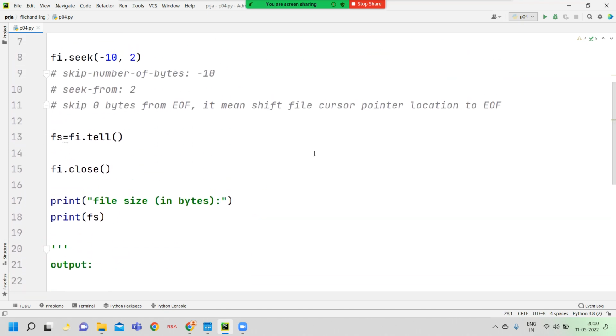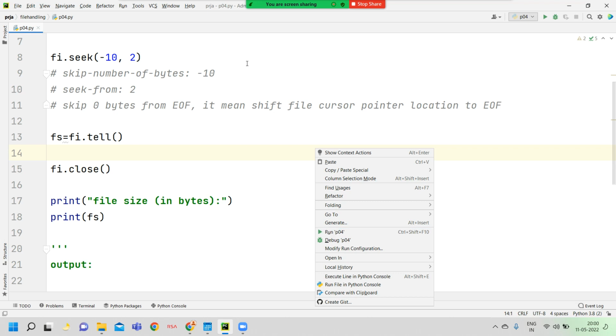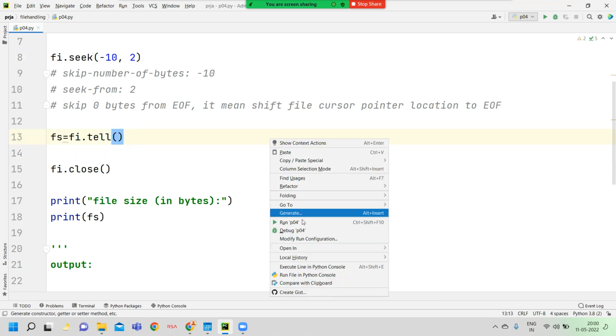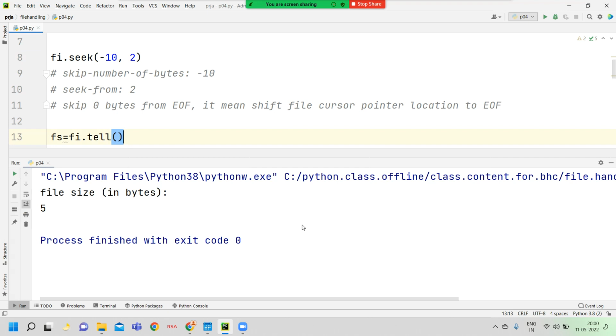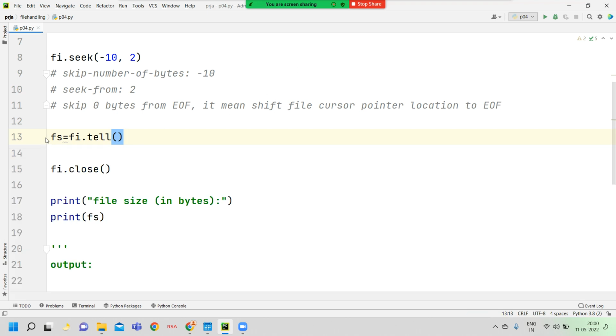Now we try to run this program. Here I save this program, then press the right mouse button and then the run menu item. Here we are trying to display the tell method's return value only. We are not trying to display file content. Note it: we read the ftell return value and store it into the fs variable. Here we display the fs variable value only.